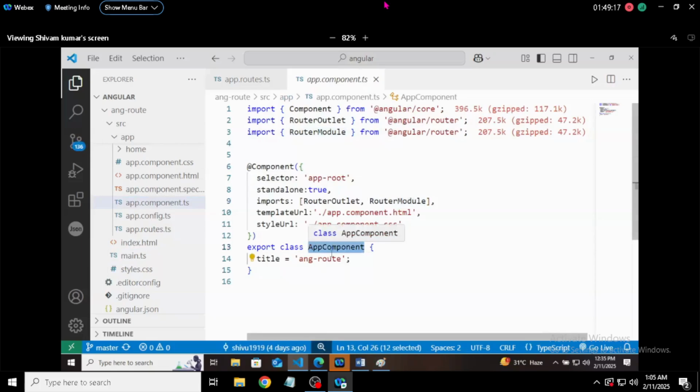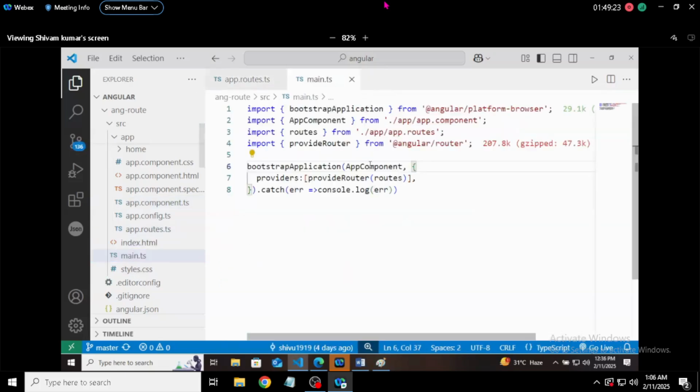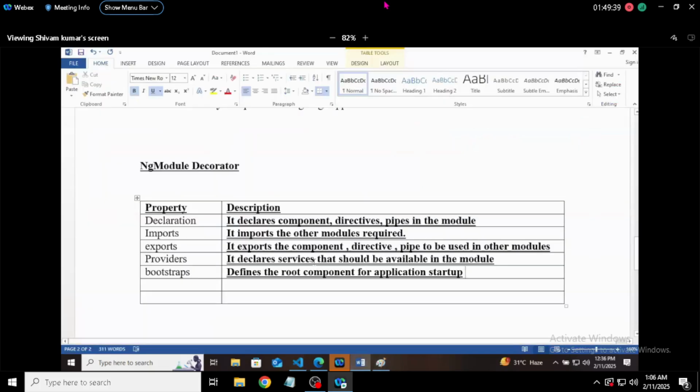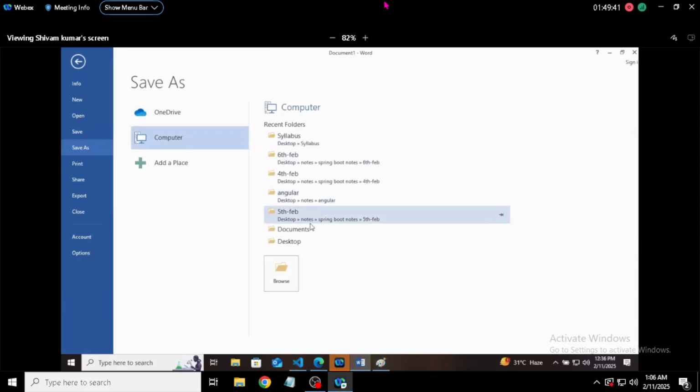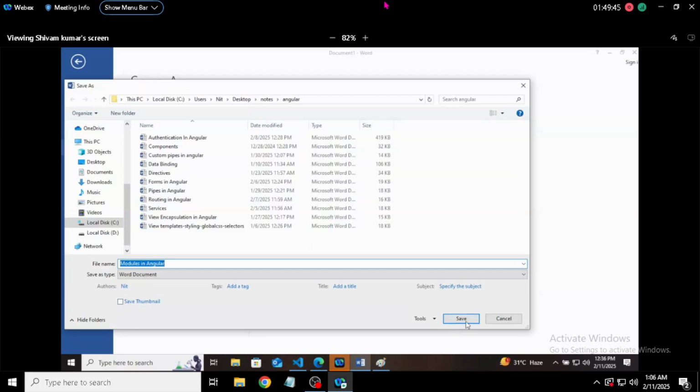That is why it is coming here in main.ts, that your main component is AppComponent, which will load whenever the application is running. So these were the modules in Angular.